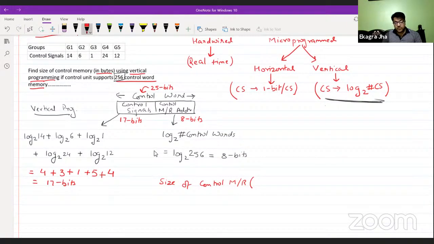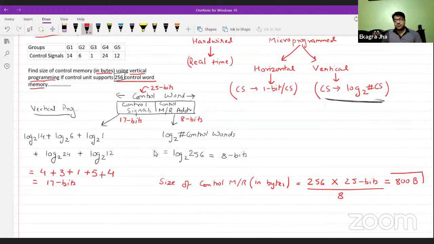So the size of control memory in bytes must be the number of control words multiplied by each control word length, which is 25 bits. To convert it to bytes, you need to divide it by 8. By calculating this, you will have the answer as 800 bytes.